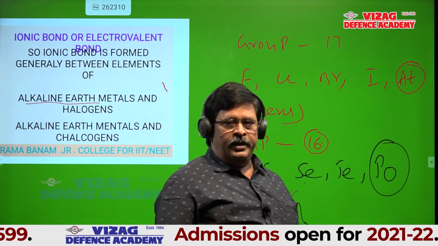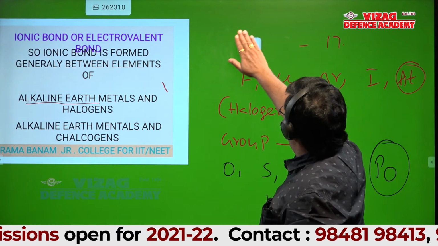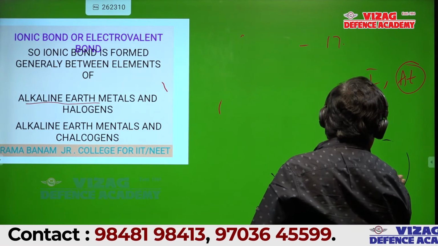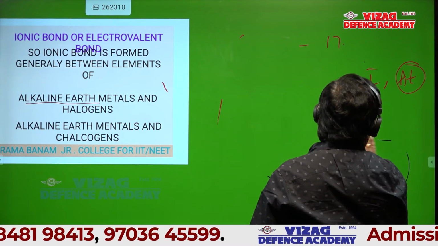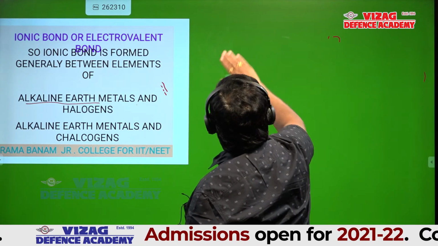I'll give one question here. This type of question you should be in a position to identify. That's why we wrote all the elements in group 1, group 2, group 16 and group 17.